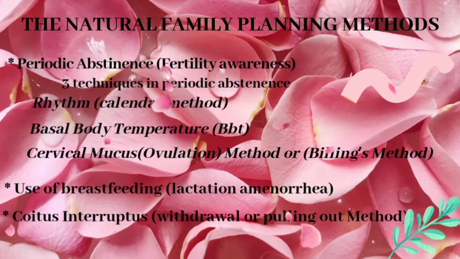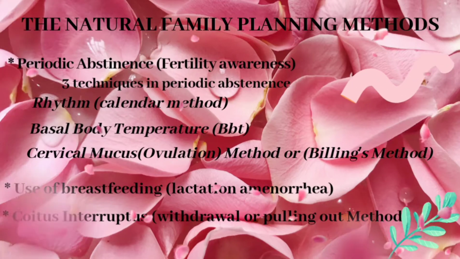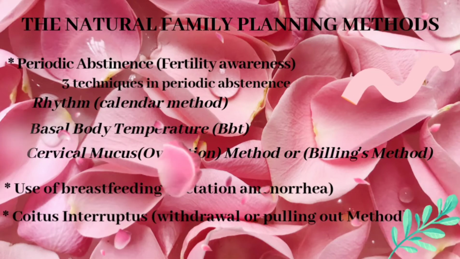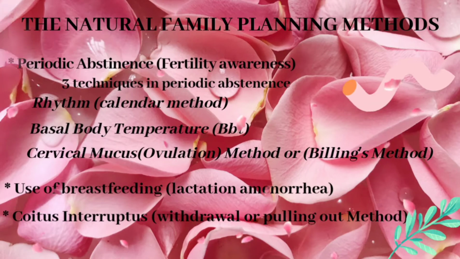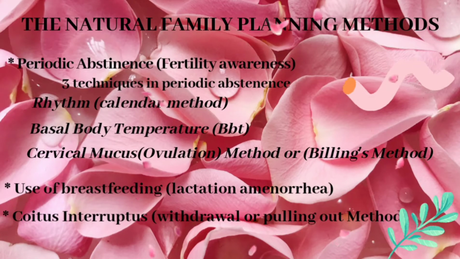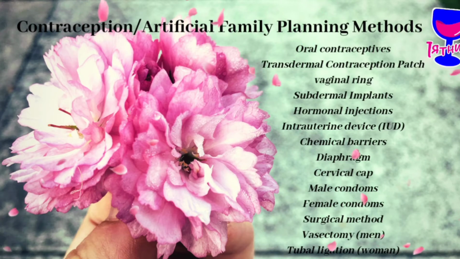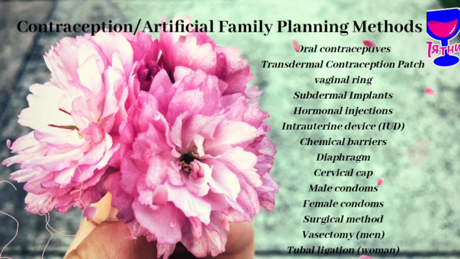The last one is the coitus interruptus or withdrawal or pulling out method. The man must release his sperm outside the vagina. It is the method where the man needs to pull his penis out of the vagina before he releases his sperm. So now, let's proceed to our last topic, the contraception or the artificial family planning method.